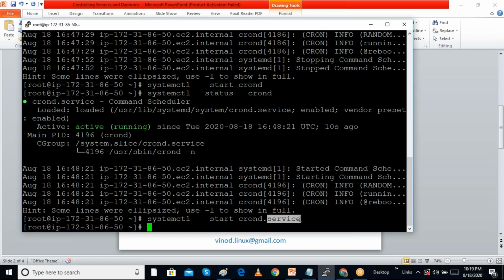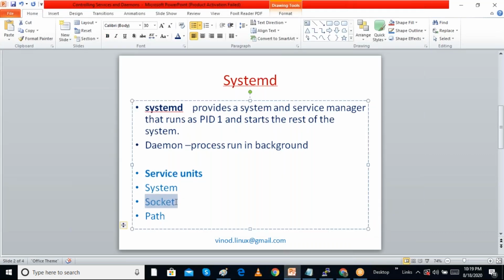This is the most common unit type, but there are other types called socket. Socket means some process is in the background waiting for a client connection. When the client connects, a socket will be established. That is called a socket unit.